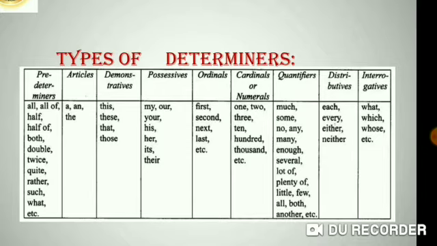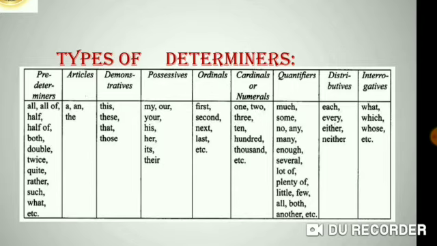Now quantifier, which shows the quantity. It can be quantity of adjective. You all have learned this in your lower class. Much, some, no, many, enough, several, lot of, plenty of, little, few, all, both, another. Now again the next one is distributive.